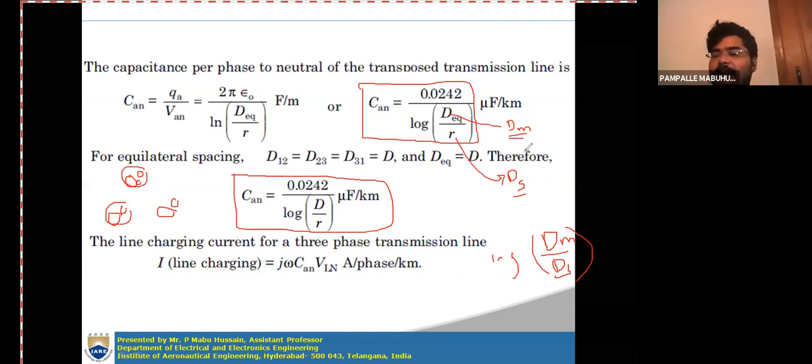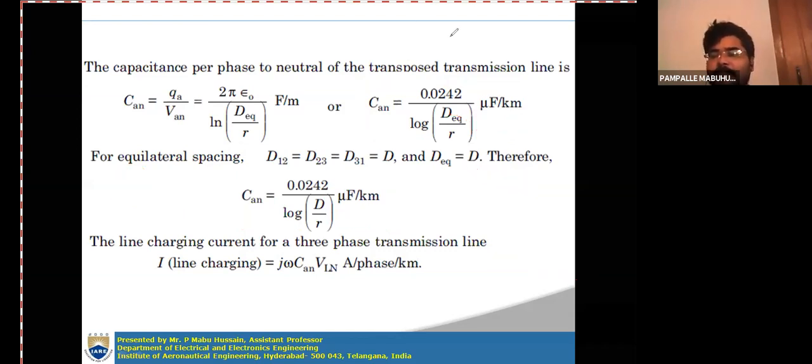How to calculate this DS and DM will be similar to inductance calculation only. The same procedure you have to use here. Only, when there is a single conductor, DS is equal to r dash in the inductance case, but for the capacitance case, this is only r. r dash is nothing but 0.7788 times r, but in capacitance calculations, DS is r only.